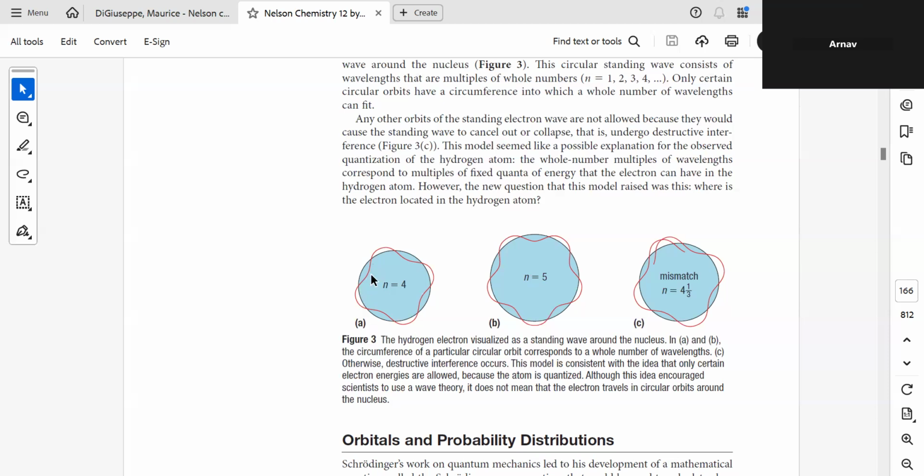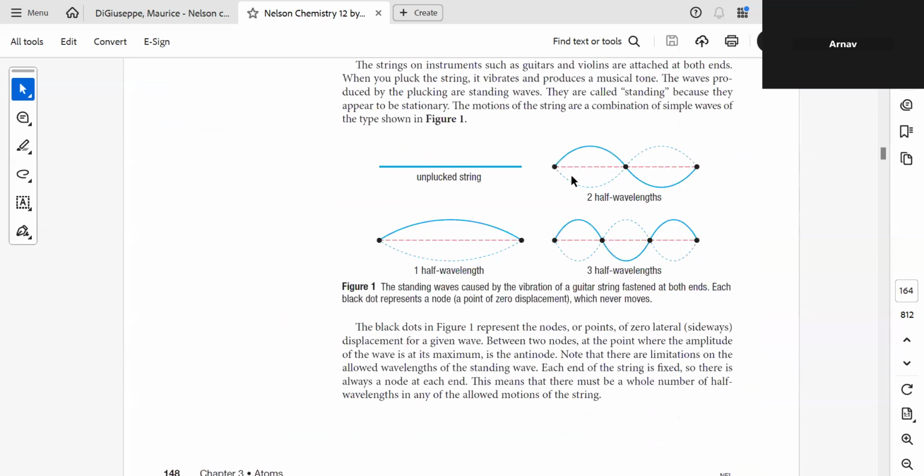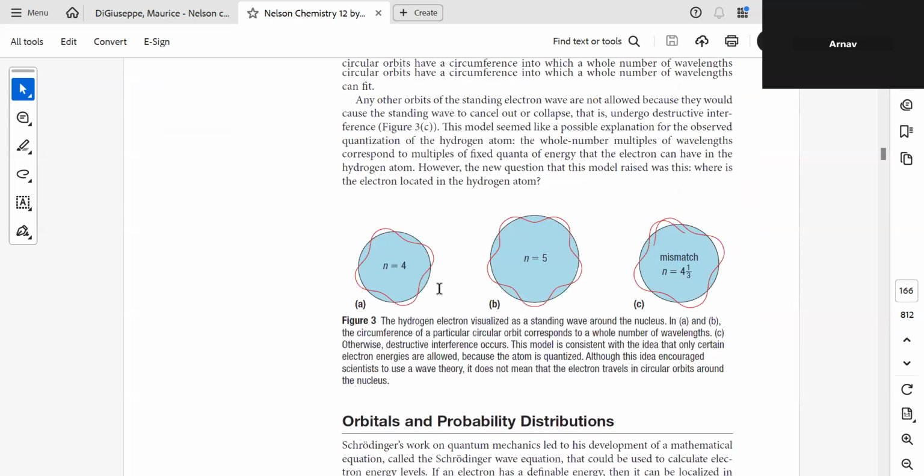So when we say two half wavelengths exist, here what do we see? How many? Four, right? One, two, three, four. So four half wavelengths exist, five half wavelengths exist. So it is telling you that the shell with n equal to 1 is existing, the shell with n equal to 2 is existing, the shell with n equal to 3 is existing.